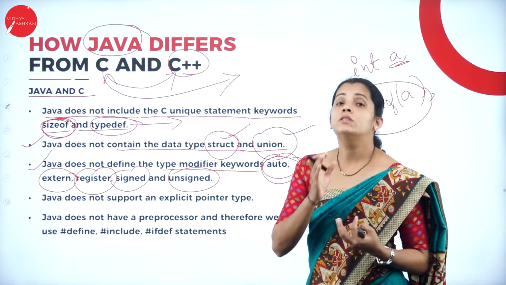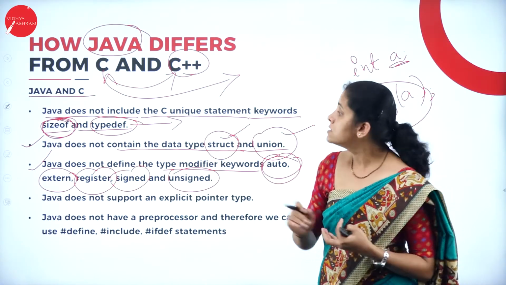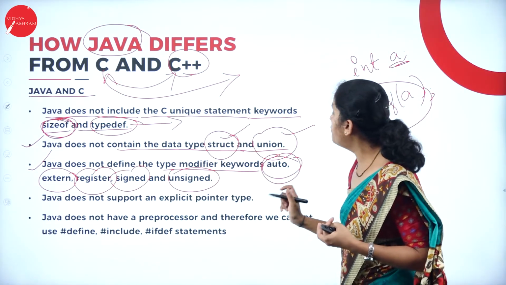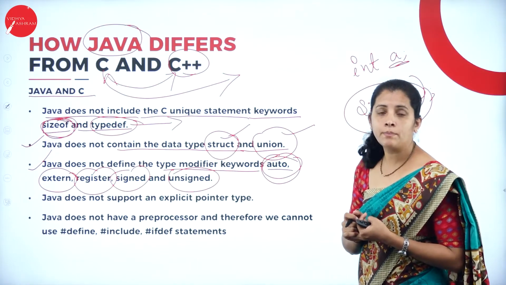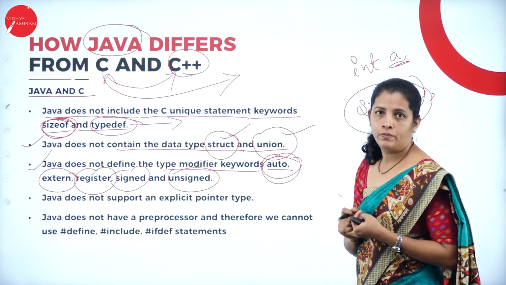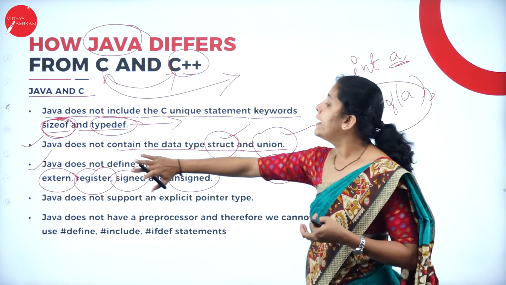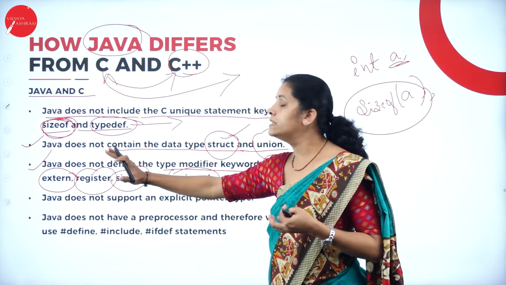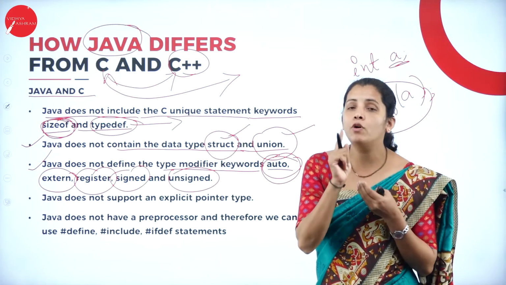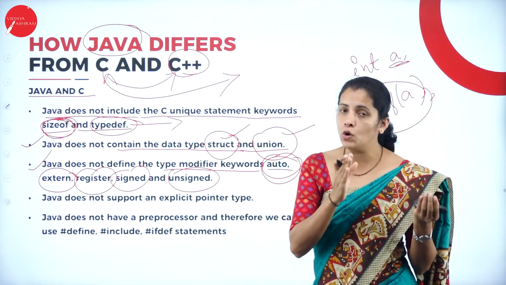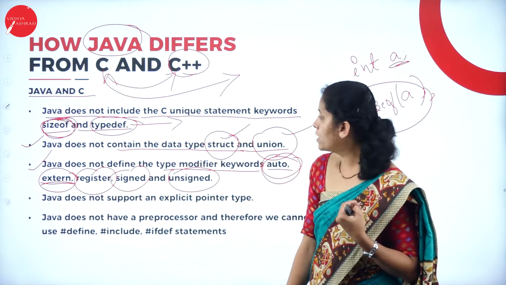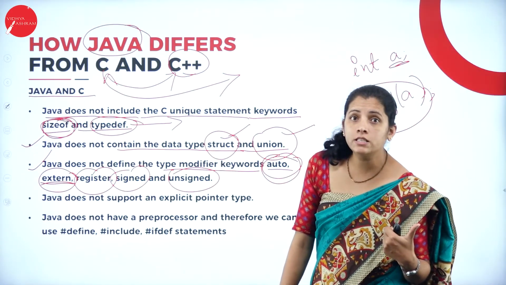So what is auto here? These are the data types supported by the C programming language, and by default, the storage class supported by C is auto. And what is extern? Extern is nothing but a global variable declaration. If you want to declare your variable globally, you can use the word extern in C. And what is register?